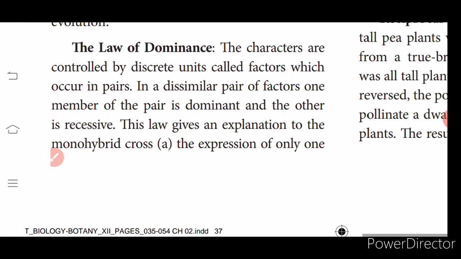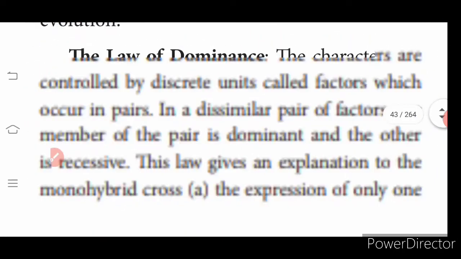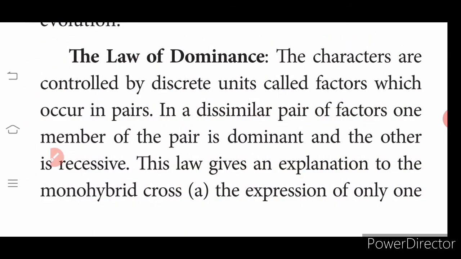The first law states that characters are controlled by discrete units. What is discrete? Separate, distinct. That is what it means. Discrete units called factors, which occur in pairs.